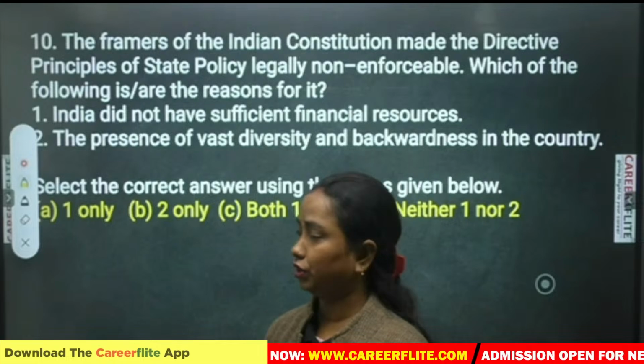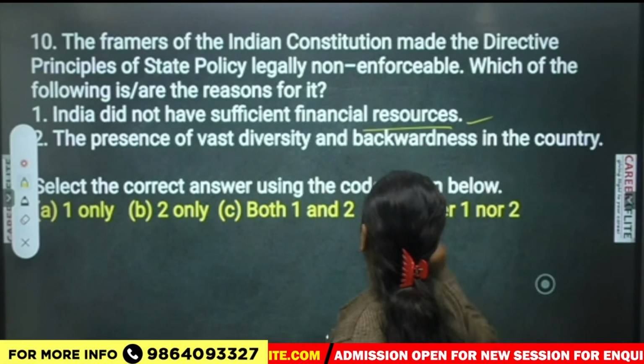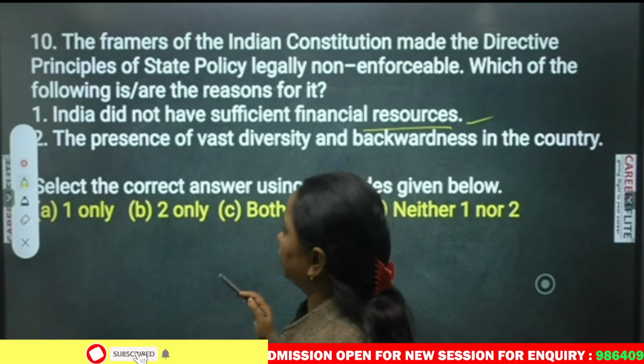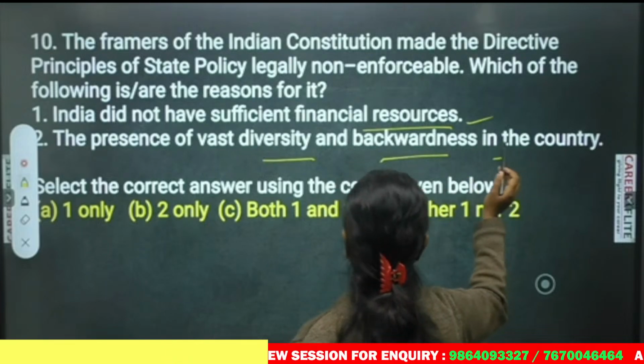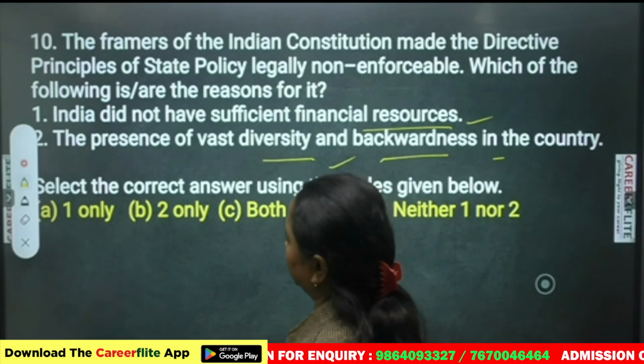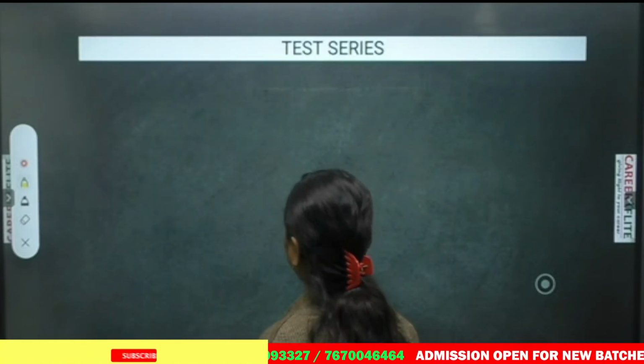Okay, very easy questions. First one, India did not have sufficient financial resources. Yes, all of us know this thing. So this is correct. Second, the presence of vast diversity and backwardness in the country. Yes, this one is also correct. So both, here also both. Okay, so yeah, this was the last question.